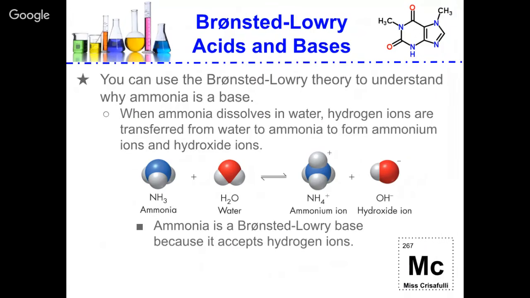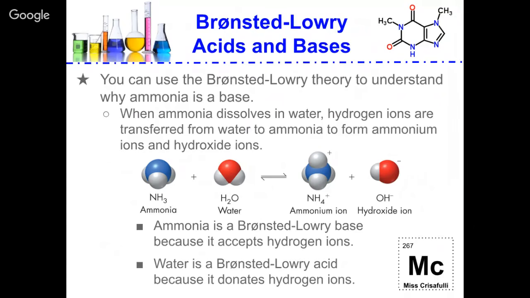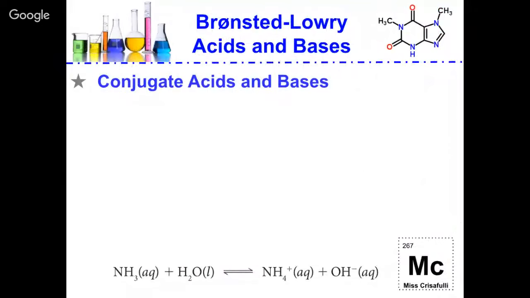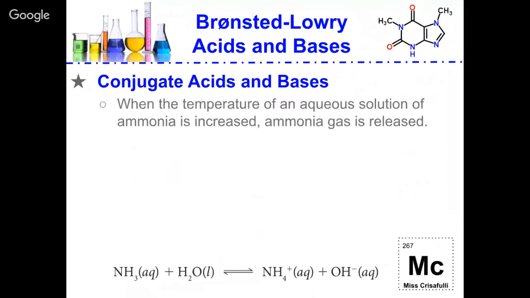Ammonia is a Bronsted-Lowry base because it accepts hydrogen ions, and the water is the acid because it donates the hydrogen ions. So because these things can accept and donate, we can have what are called conjugate acids and bases. When the temperature of an aqueous solution of ammonia is increased, ammonia gas is released.